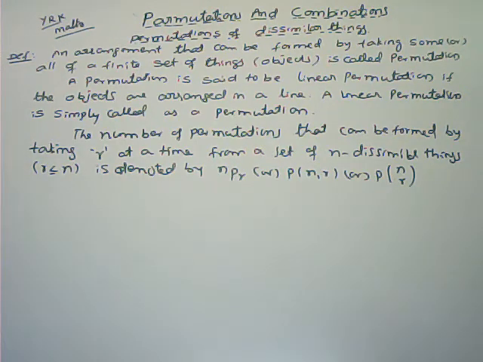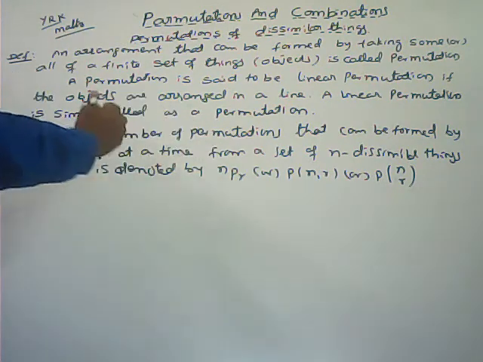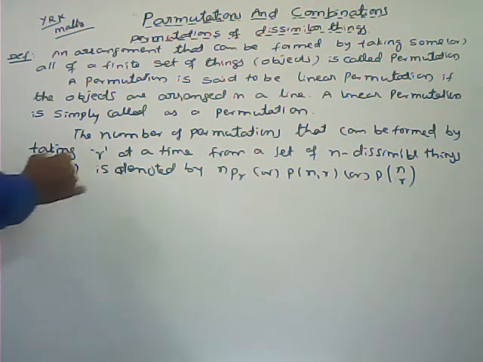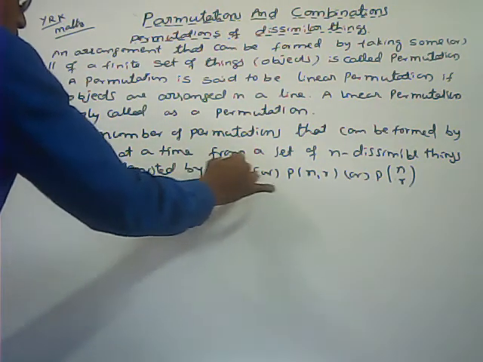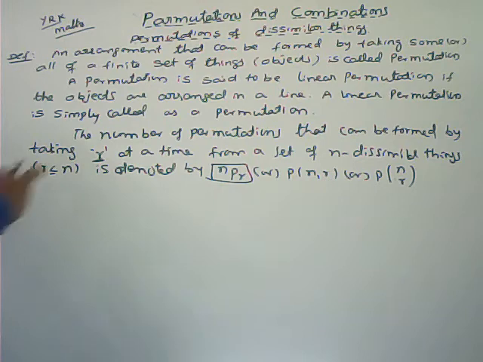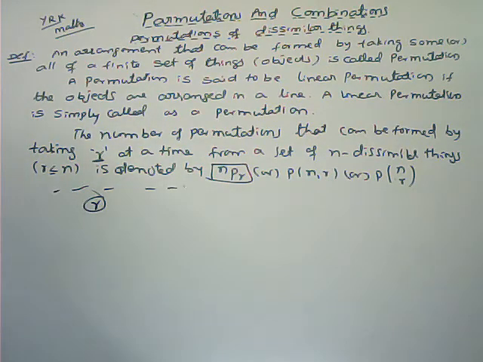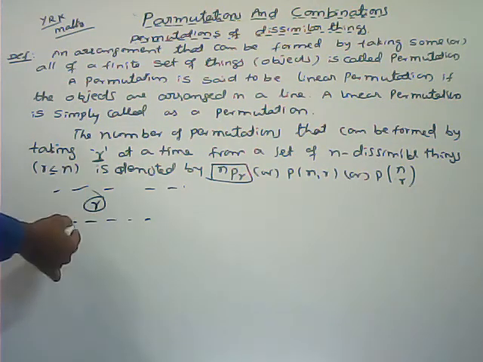So here, what is the number of permutations? The number of arrangements that can be formed by taking r at a time from n dissimilar things is denoted by nPr. What is the meaning of this? nPr. Total n objects are there. We are selecting r. The number of arrangements that can be formed by taking r at a time from n